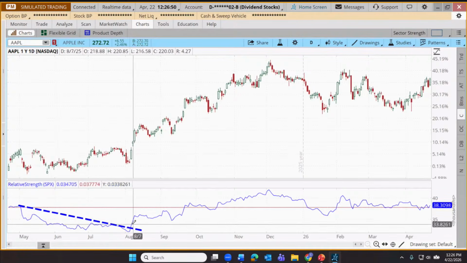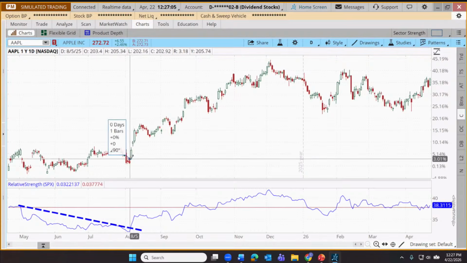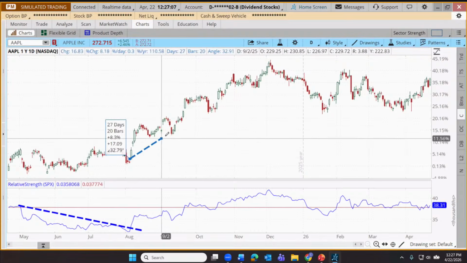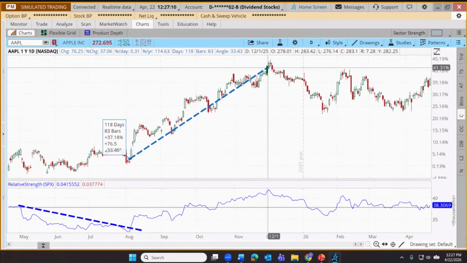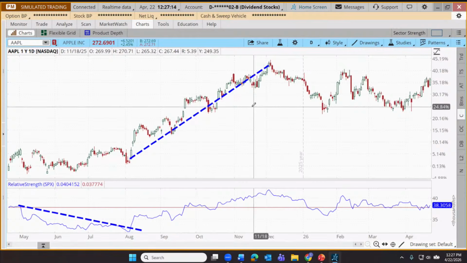And for some traders, if we see a break of that downward trend line on a relative strength, they might see that as a signal that, boy, our stock is starting to improve against the S&P 500 in significant ways. And that may signal from about right here. That's about where we started to see that increase in strength. That might signal that our stock is about to go for a run. Obviously, it doesn't always work out.